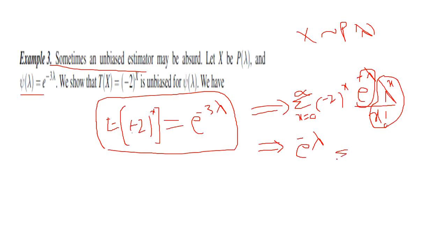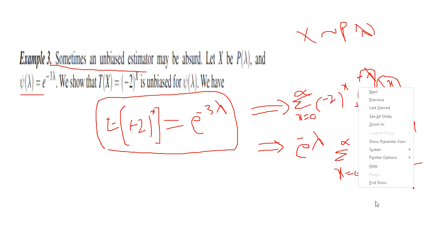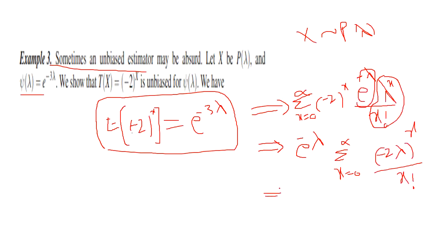The summation over x from 0 to infinity of (-2 lambda)^x divided by x factorial. When you solve this expression, it goes to e^(-2 lambda). Finally, you get e^(-3 lambda).